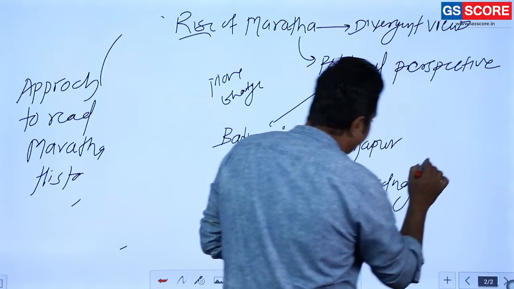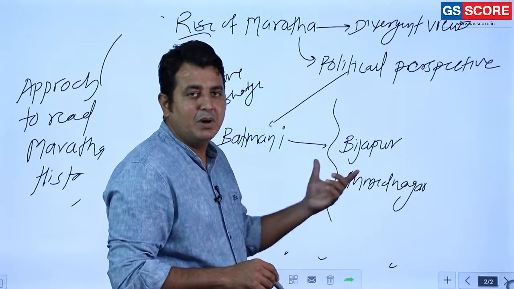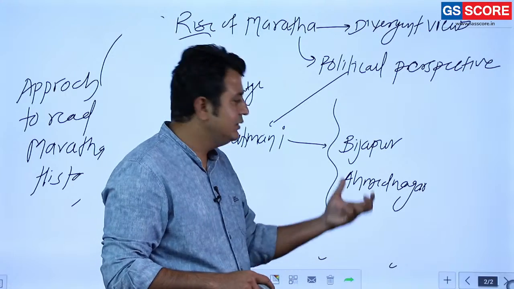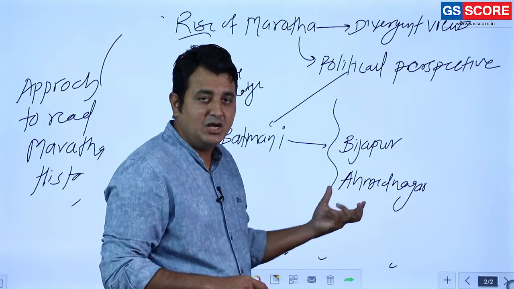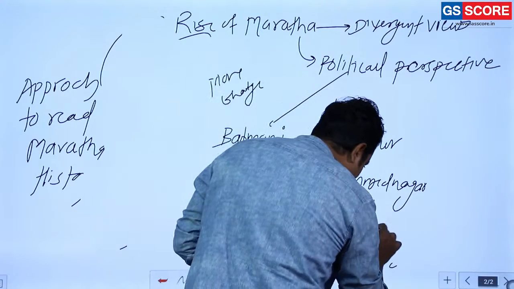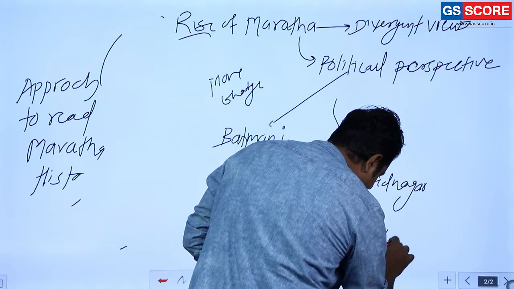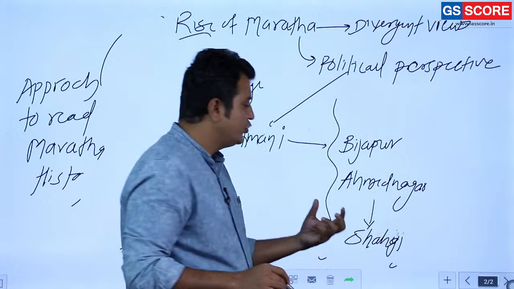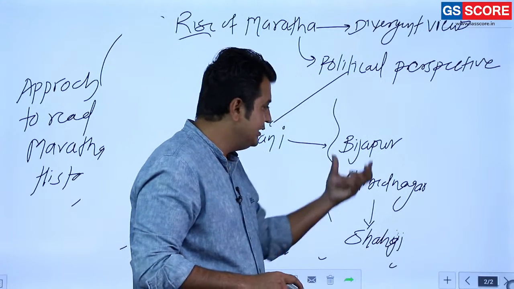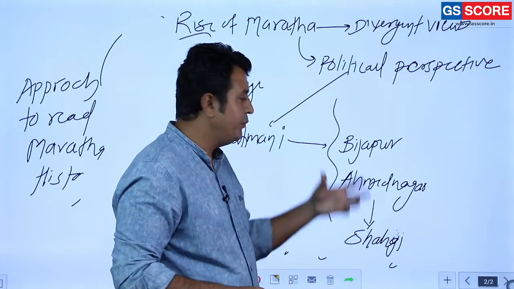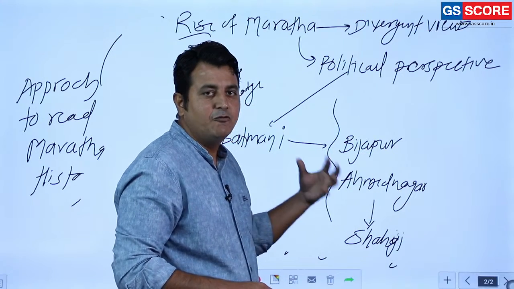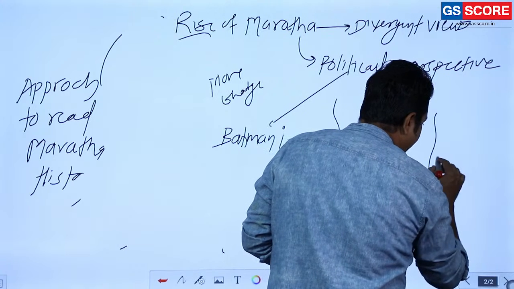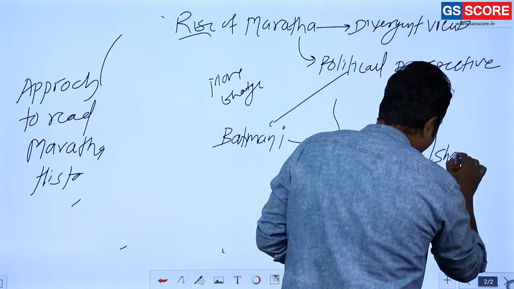These are the two important states where Marathas played an important role. They played a prominent role in these empires. Even Shahaji, the father of Shivaji, is a representative example. He also played an important role in strengthening these empires, and he defected from one place to another for better opportunities. Even Shahaji is visible in the Mughal service during the time of Shah Jahan.